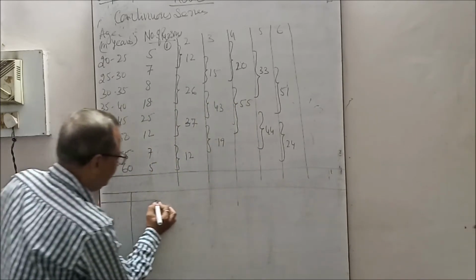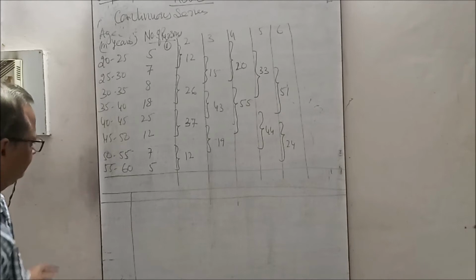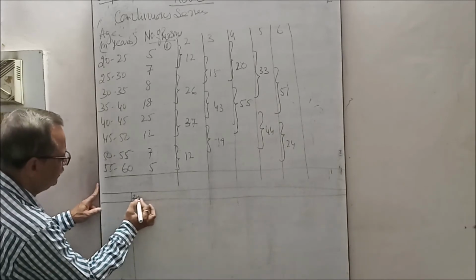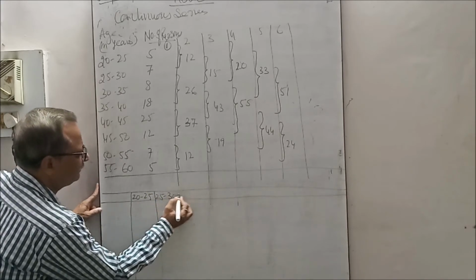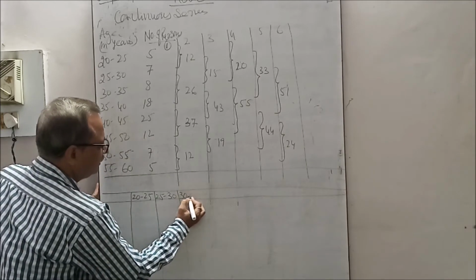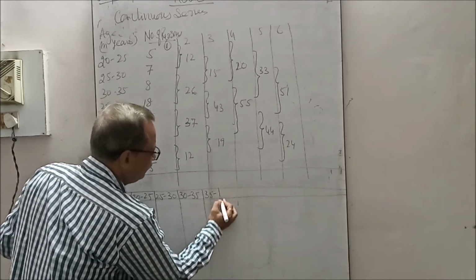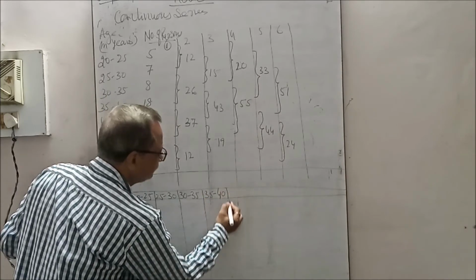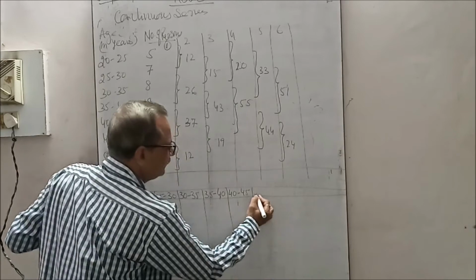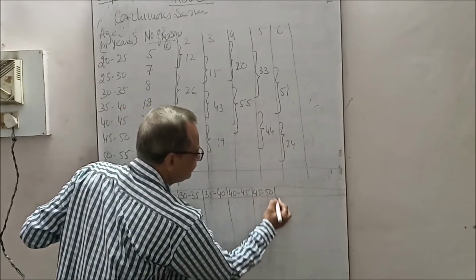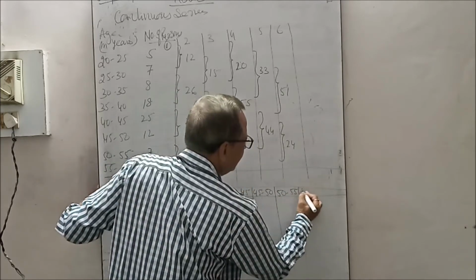This is the column number and this is the size of items: 20 to 25, 25 to 30, 30 to 35, 35 to 40, 40 to 45, 45 to 50, 50 to 55 and 55 to 60.